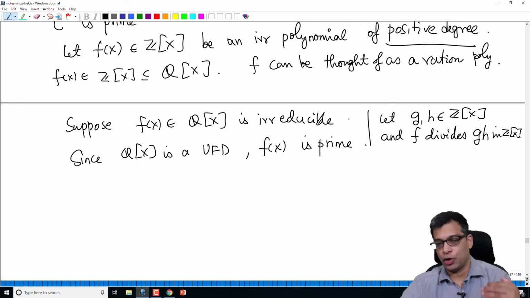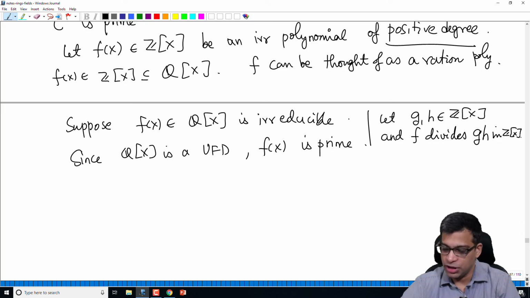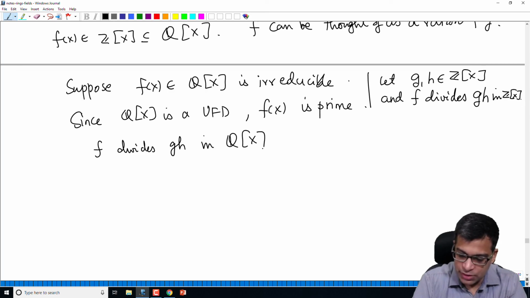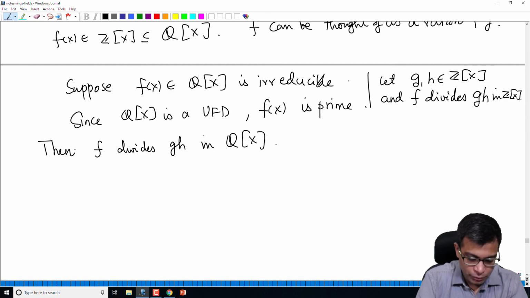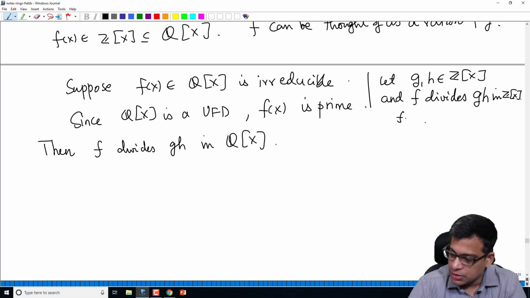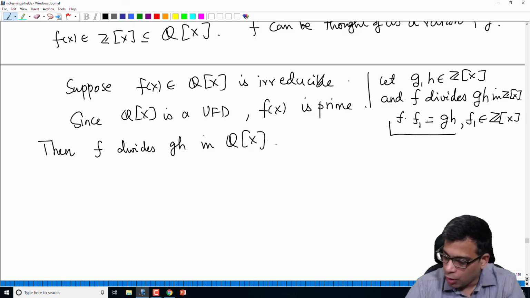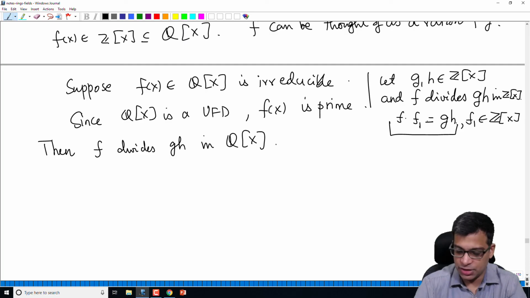That means there is another integer polynomial such that f times that polynomial is equal to gh. But certainly then f divides gh in Q[x] also, because f times some f1 is gh where f1 is in Z[x]. If f1 is in Z[x], f1 is also in Q[x], so this equation also holds in Q[x], so f divides gh in Q[x].